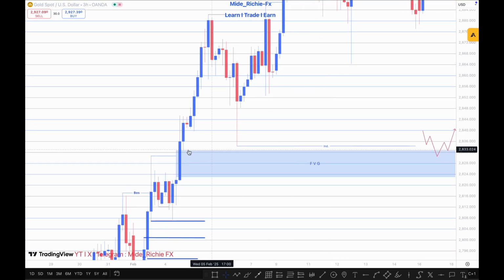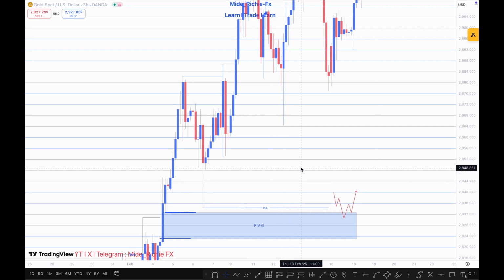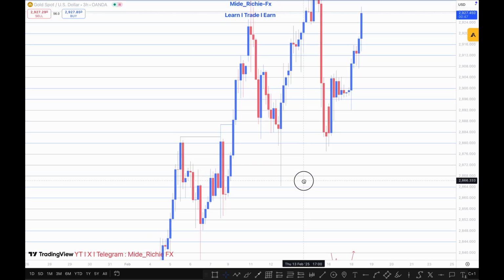So let's move to the next one. The next one I actually marked out here myself is where I'm expecting the market to come to initially, right? So I use this 1, 2, 3 candle, this first 3 candle, right? So I actually mark out the first wick right here, and the last wick right here, right? So you can see the space in the middle right here is actually my fair value gap, and I'm expecting the market to make its way down there, right?